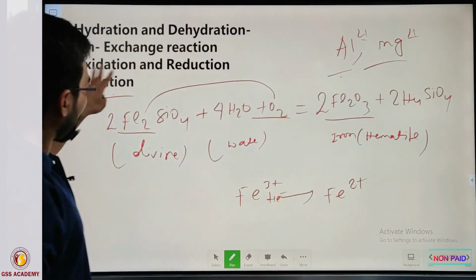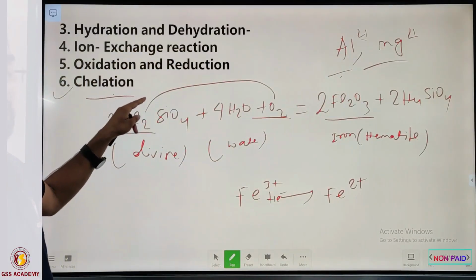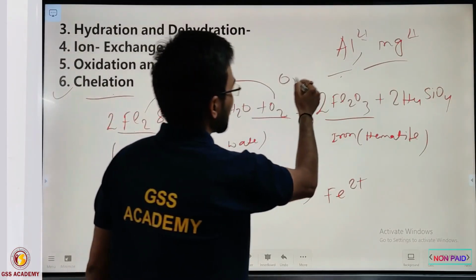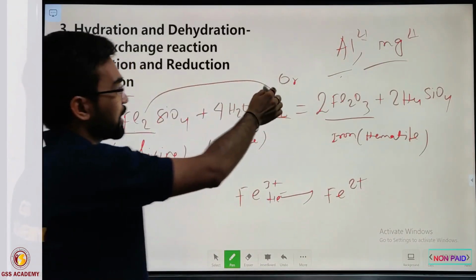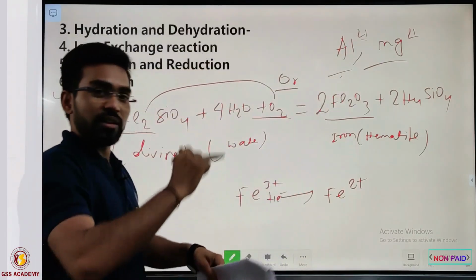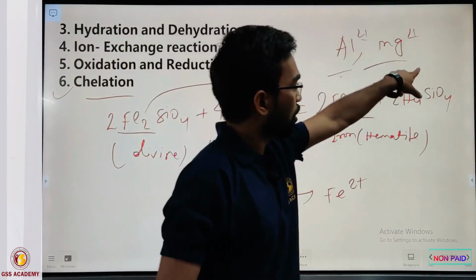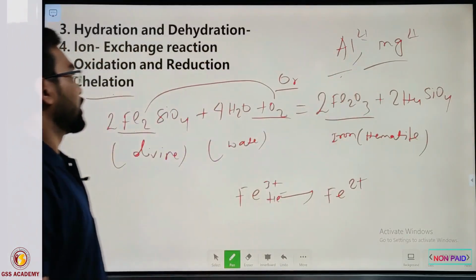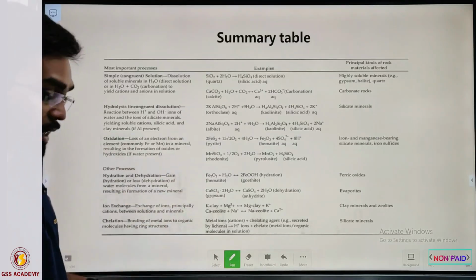So this is not a direct process; this is an organic involvement. Generally they are produced by organic structures, ring-like structures. After the production of the chelating agent, these materials are removed and go into the solution, and weathering is enhanced by that chelating agent. So this is the overall picture of chemical weathering.